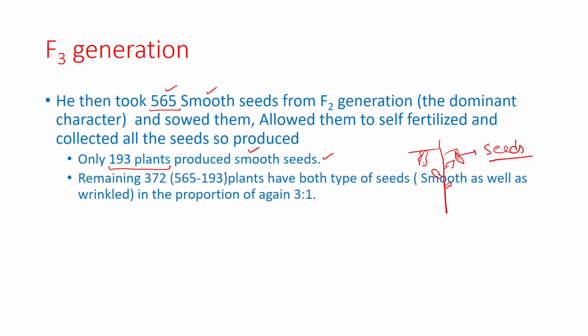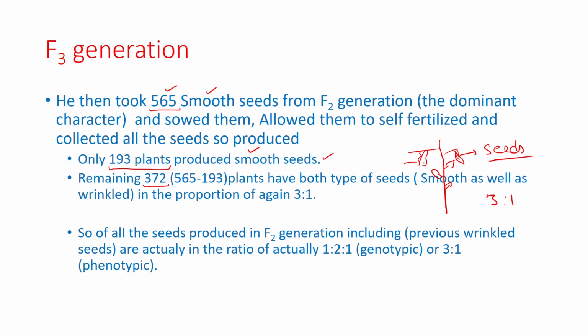And the remaining 372 plants were such that they had both types of seeds inside. In some pods there were smooth seeds, in some pods there were wrinkled seeds. So the remaining 372 plants have both types of seed, smooth as well as wrinkled, and they are again in the proportion of 3:1.